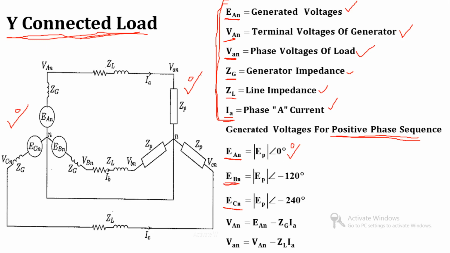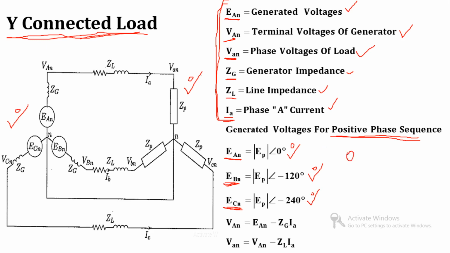Phase B is EP at an angle of minus 120 degrees, and phase C is EP at an angle of minus 240 degrees, because the phase difference between A, B and C is 120 degrees.